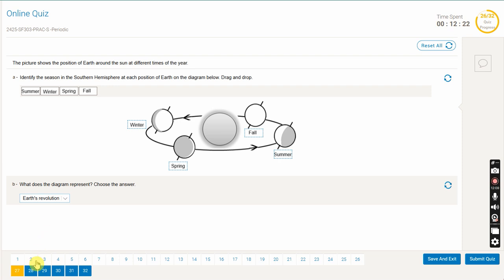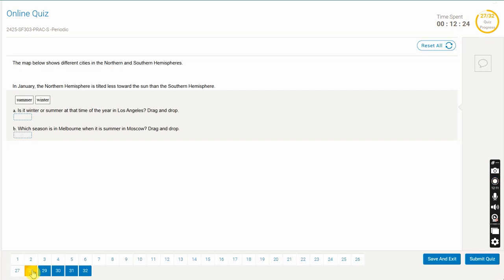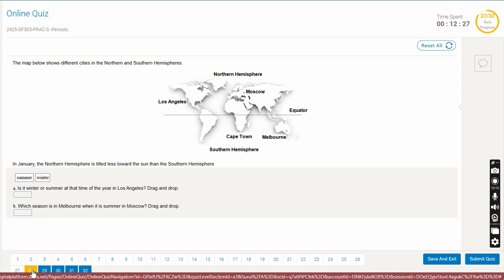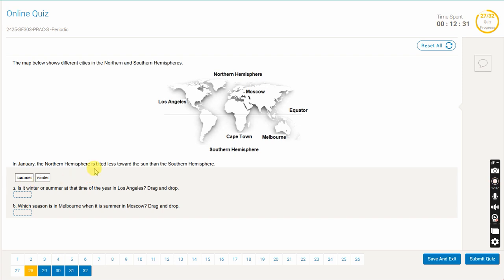Let's go to the next one now. Now we're going to study, in January, the northern hemisphere tilted less towards the sun. So if it's tilted less, you should automatically think winter. Winter is in the northern hemisphere. So all the countries or all the places that are in the northern hemisphere, it will be winter there. Now, is it winter or summer at this time of year in Los Angeles? Where's Los Angeles? It's above, right, in the northern hemisphere. So that's going to be winter.